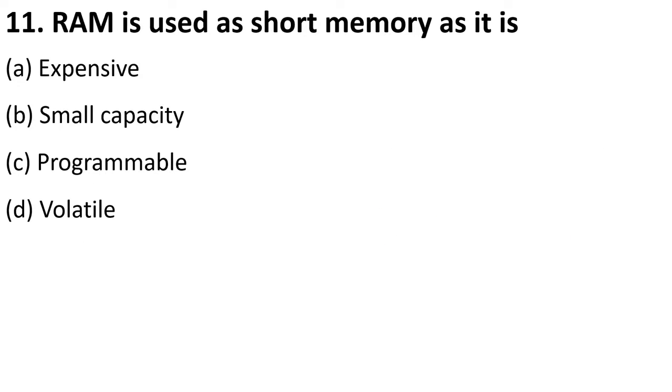Okay. RAM is used as short memory as it is expensive, small capacity, programmable, or volatile? So RAM is used as short memory because short means for a very small duration. Because it is volatile, whatever is stored inside the RAM, whenever the computer switches off, everything disappears or vanishes.